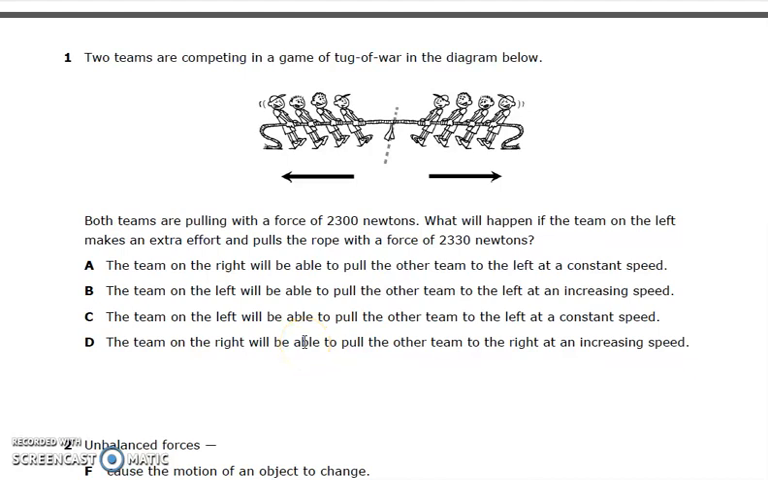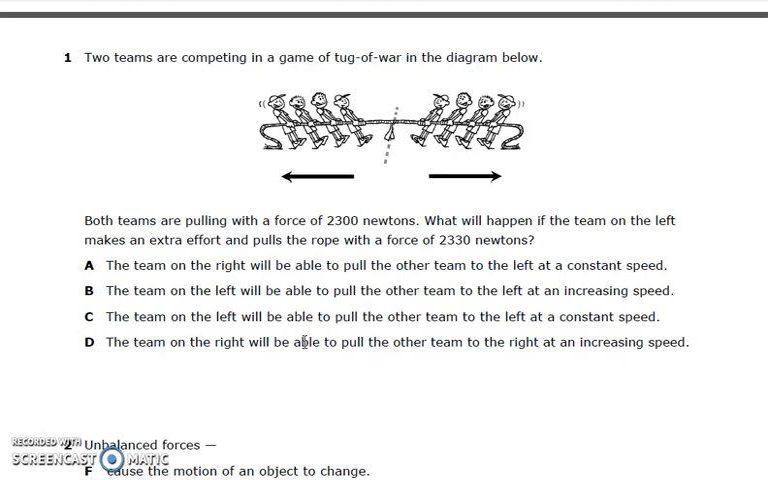Number 1. Two teams are competing in a game of tug-of-war in the diagram below. Both teams are pulling with a force of 2,300 newtons. What will happen if the team on the left makes an effort and pulls the rope with a force of 2,330 newtons?